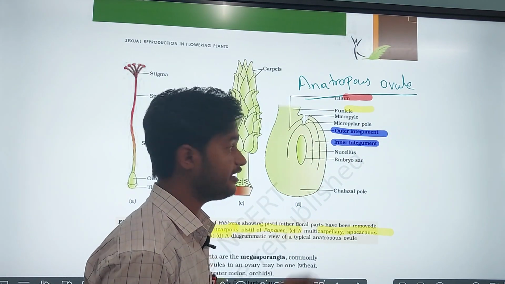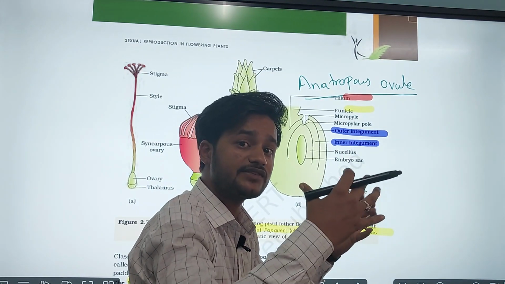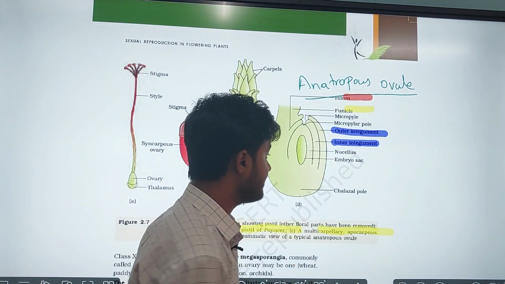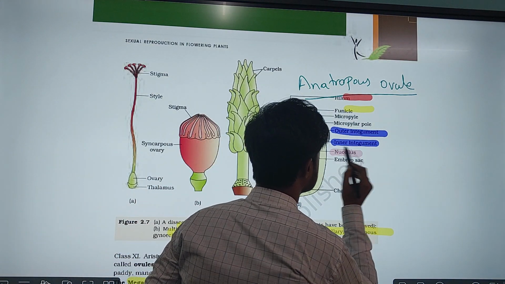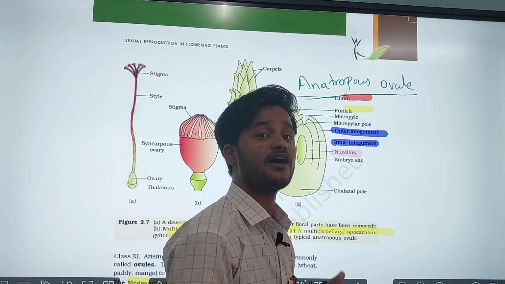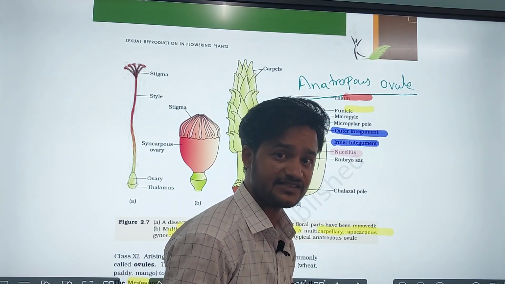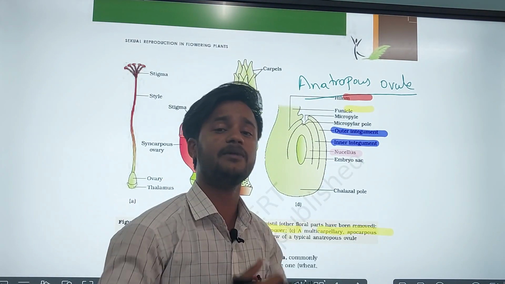And remember one thing, the integuments are surrounding the mass of nutritive cells present in the ovule. What is that called? Nucellus, right? The nucellus is made up of a homogeneous mass of cells, a similar kind of cells, which store abundant reserve food material.